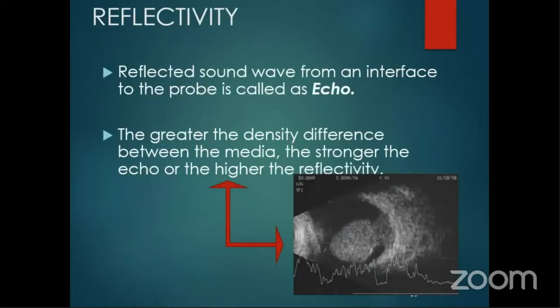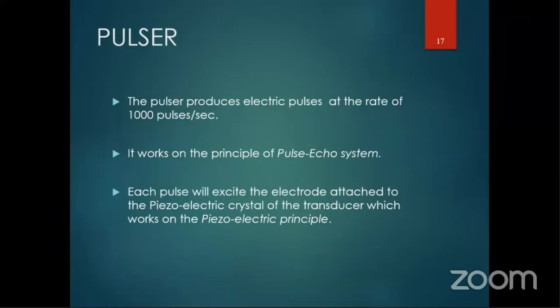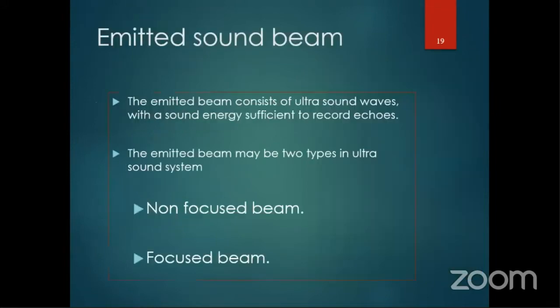Reflectivity is higher if the difference between the two media is stronger, that is, if the density difference between two media is greater, there are more echoes. This is a B-scan machine, which consists of a pulsar, a probe called a transducer, a receiver, and a display machine. The pulsar generally produces pulses at a rate of 1000 pulses per second. This is a B-scan probe. On top of the probe, there is a B-scan marker which helps to locate which area you are assessing.